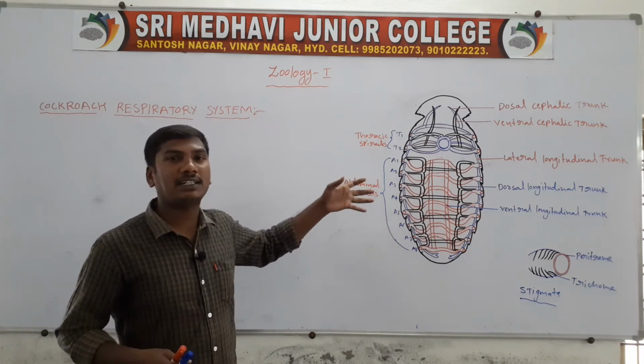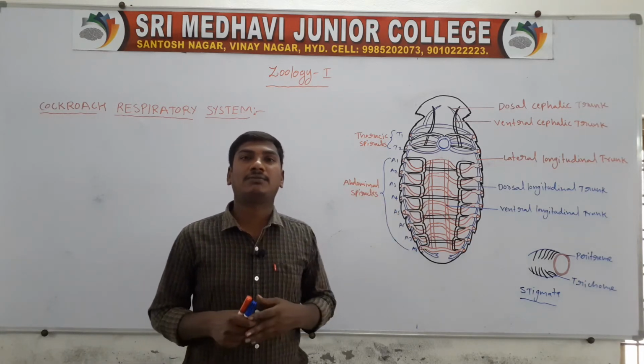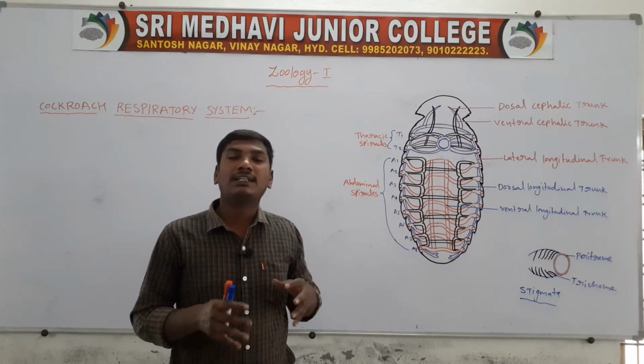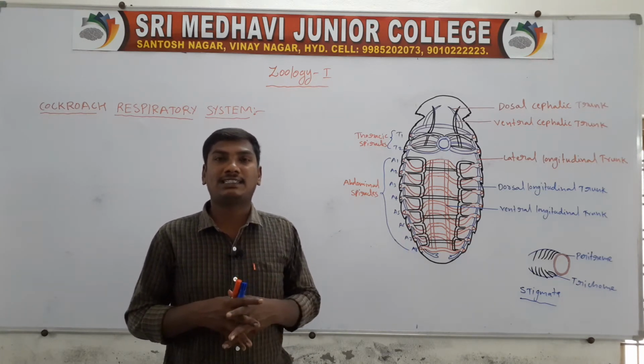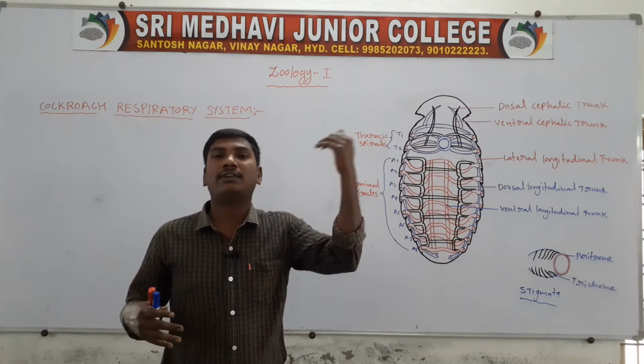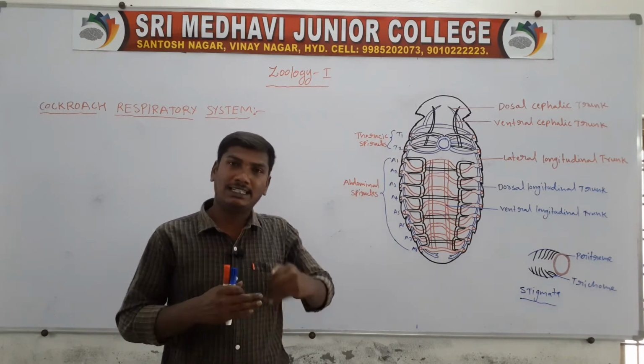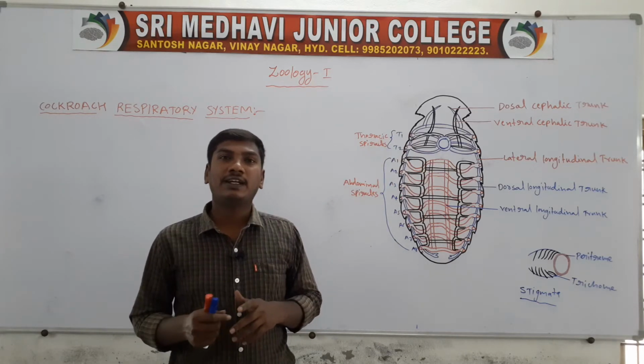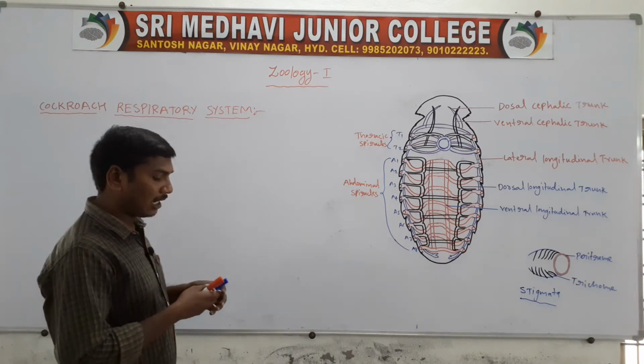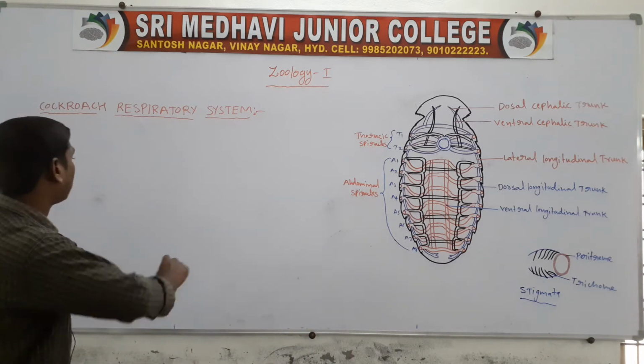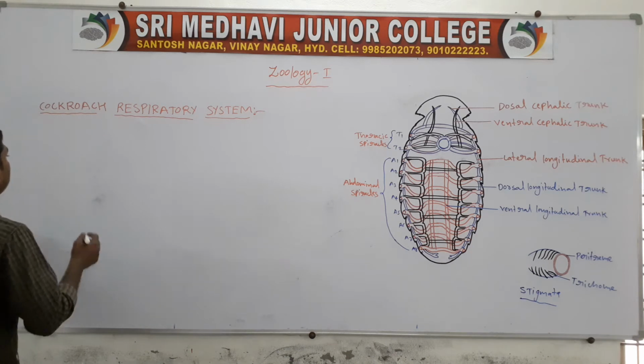The cockroach respiratory system is the tracheal system, which transports gases from the outside environment to the inside, and from the inside to the outside.